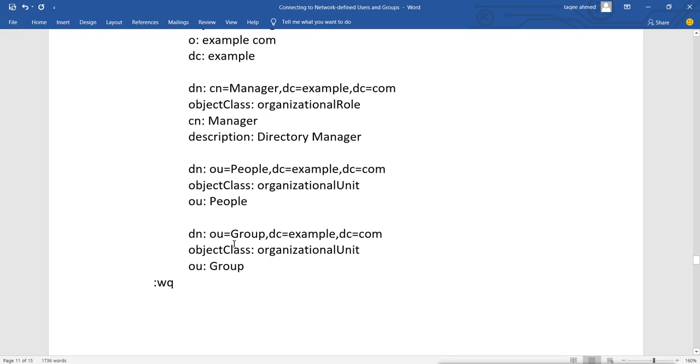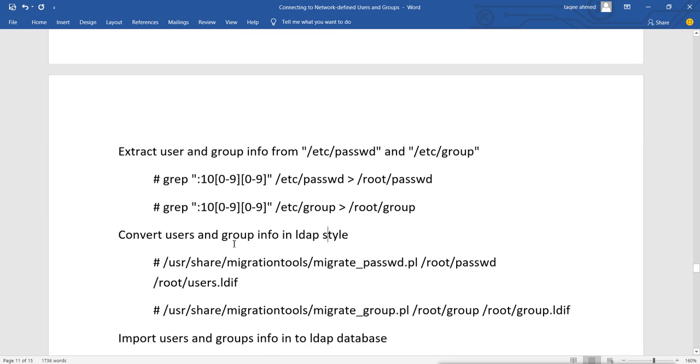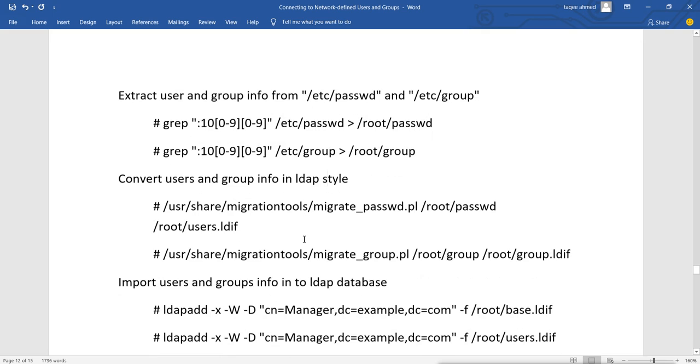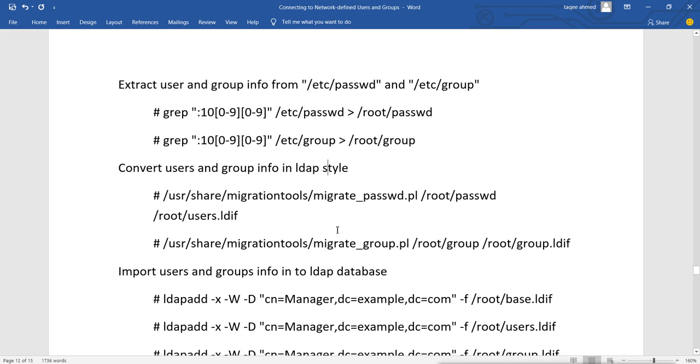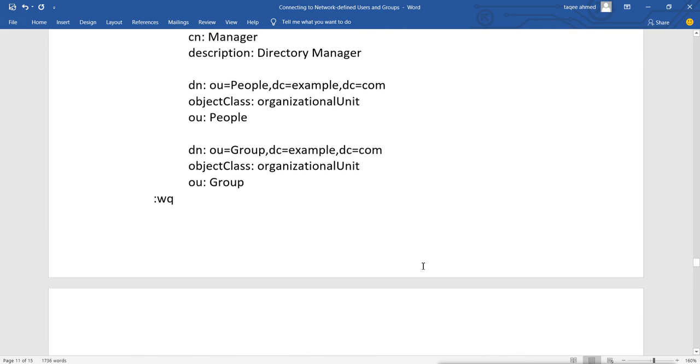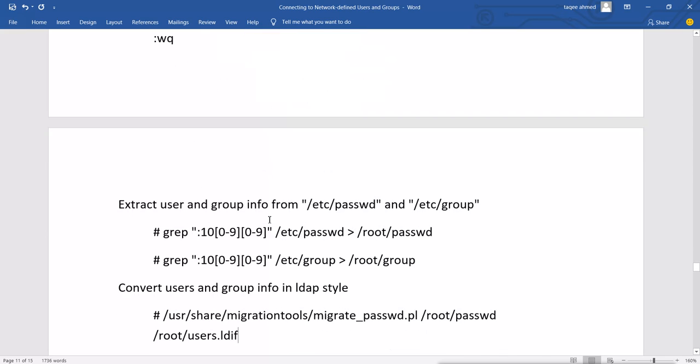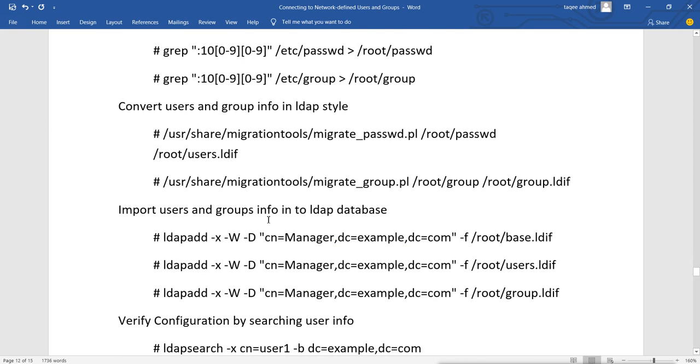Now what we have in our Linux system is not like that. In the passwd file we don't have any information like this. So that is why we use this migration tool. So we will use this migration tool to generate, or we can say convert, these users and group information to LDAP style. So this thing we can do manually also. We can create the object attributes manually like this, or we can use this script. So we will use this script to convert the normal user information of Linux into LDAP user information.